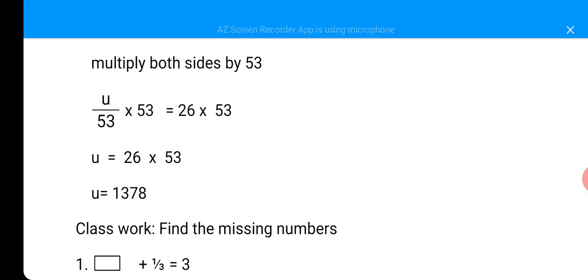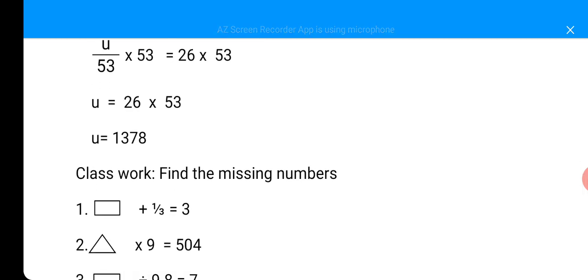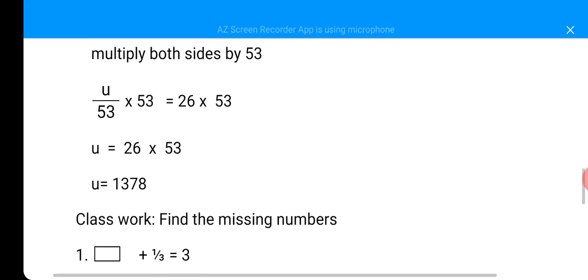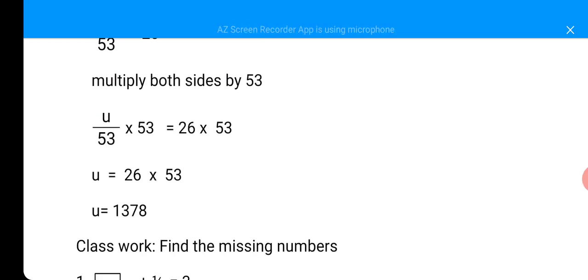You can see your 53 will cancel 53 and your u will be 26 times 53. You can arrange it down, put your 26 up, 53 down, and you multiply. When you multiply, you are going to get 1378. So your u now, which is your unknown, will be 1378. So that is the end of our first lesson in open sentence.